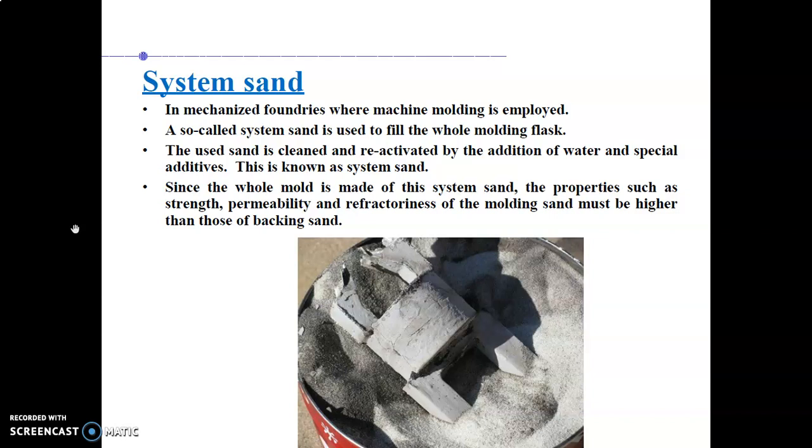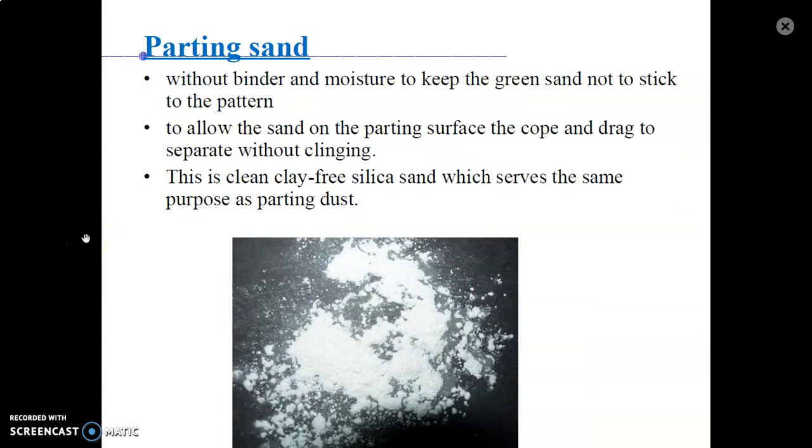System sand: in a mechanized foundry where machine molding is employed, so-called system sand is used to fill the whole molding flask. So it is basically used in the mechanized foundry.